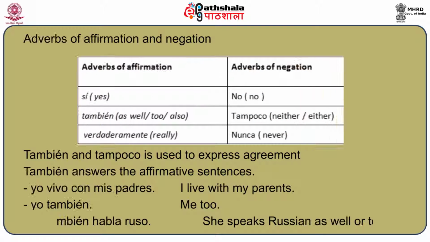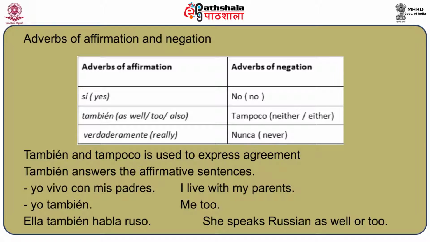Now you have already learned how to say yes and no, and also other adverbs of affirmation and negation. So let's see them very quickly. Adverbs of affirmation are sí, meaning yes, también, meaning also or as well, and verdaderamente, meaning really. And adverbs of negation are no, which means no, tampoco, meaning neither or either, and nunca, meaning never. So these were adverbs of affirmation as well as adverbs of negation.